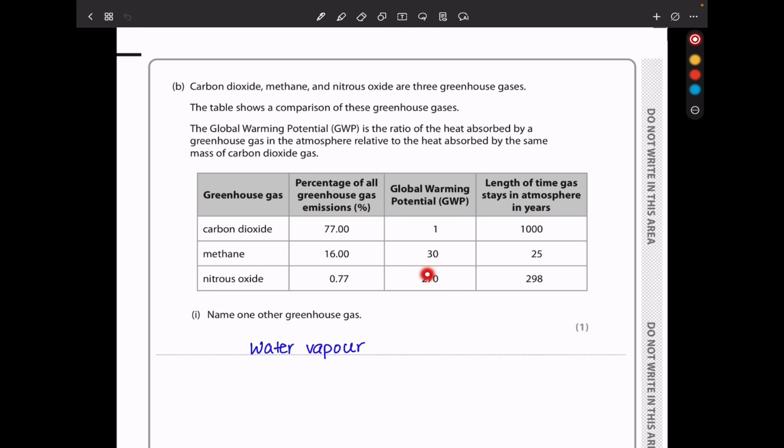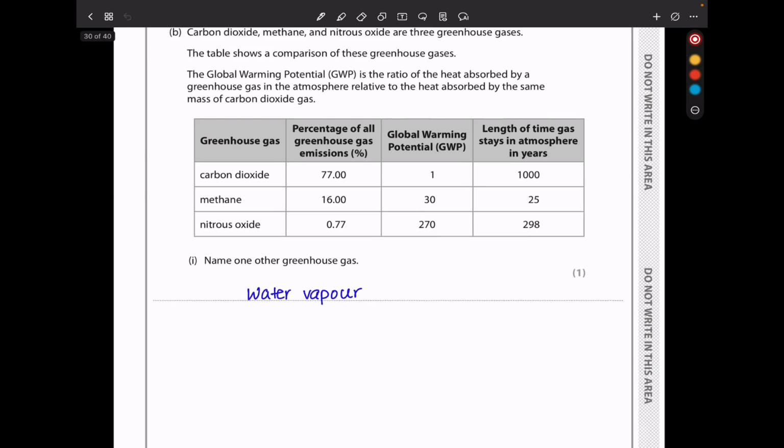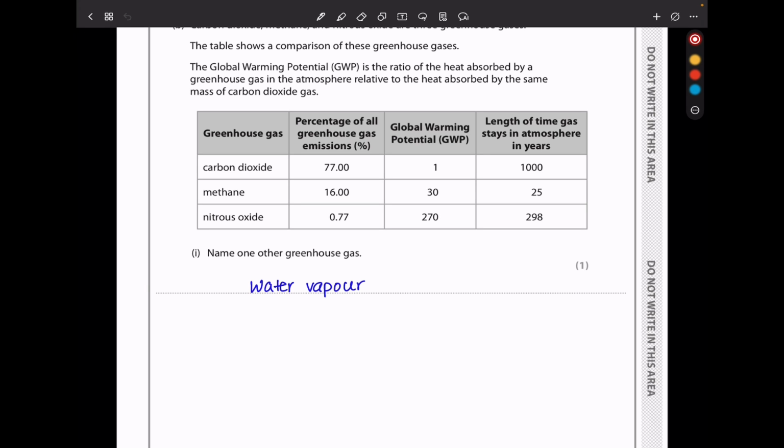This has the highest global warming potential. And for the length of time the gas stays in the atmosphere, this has the greatest length. Now, this being produced in the highest concentration and yet staying in the atmosphere longer could make it a very potent greenhouse gas. And although this is produced in a very low concentration, it has greater potential for causing global warming, and it stays in the atmosphere longer than methane. Then methane is going to be intermediate, of course. So my conclusion is that carbon dioxide is going to be able to cause greater global warming effects in comparison to the others.